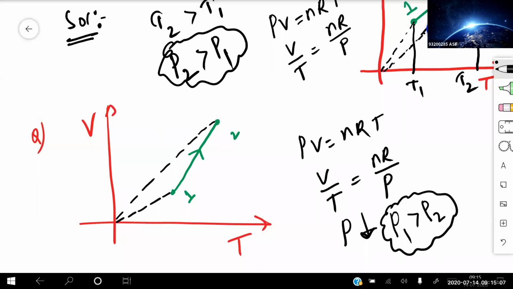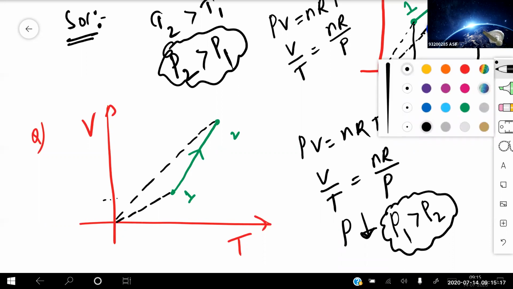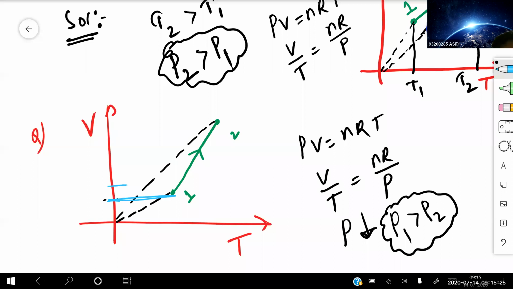Clear for everyone? Because from 1 to 2, see the graph, volume is slowly increasing. Here it was V1. Then when it has gone up like this, when it is reaching the point, what is happening to the V? Volume is increasing. So when volume is increasing, it is inversely proportional to pressure. So pressure is decreasing. So P1 is greater than P2. Clear for everyone? Sir. Sure.